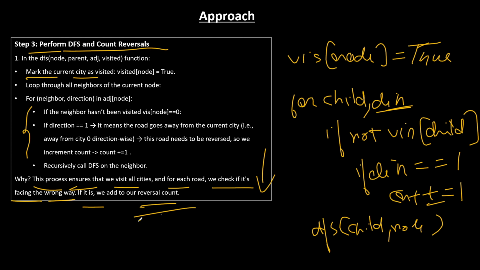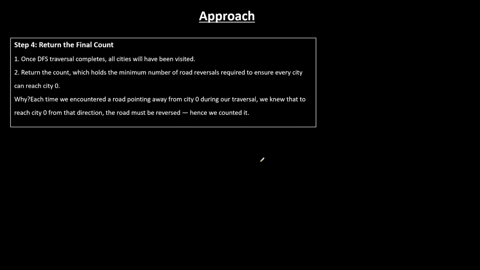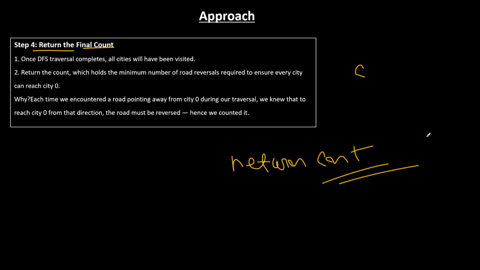If it is, we add our reversal count. Fine. Now in step 4, we return the final count. And after every count is done in the particular function, when the DFS call is completely done, we just return the count in the main function which is given to us. That's all. So I hope you understood the approach explanation. It's pretty simple and straightforward, nothing much complex about it. We just have to crack the intuition of how we could resolve the question in one traversal itself. That was the main thing to understand.